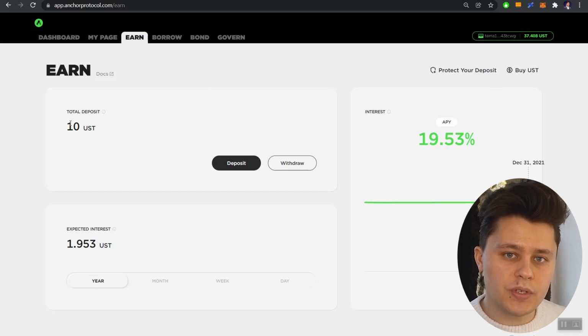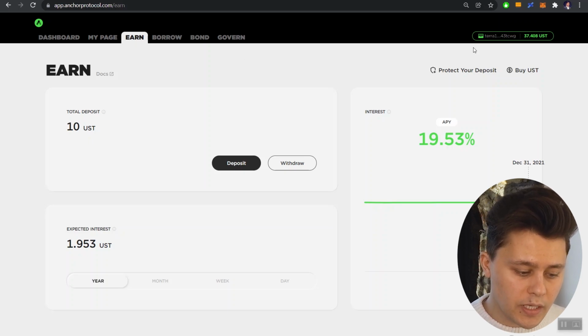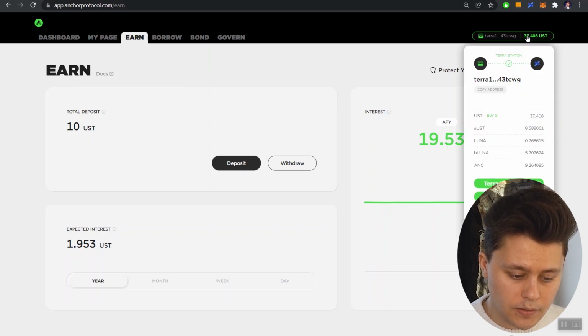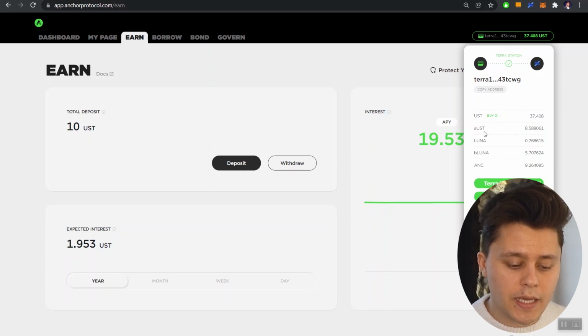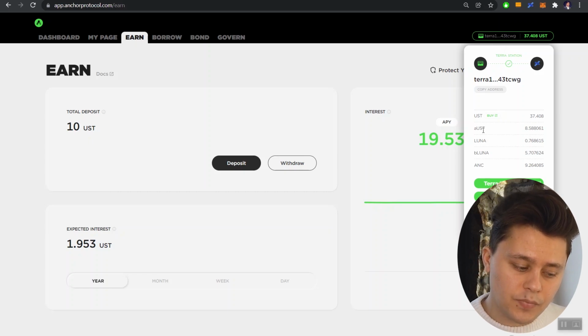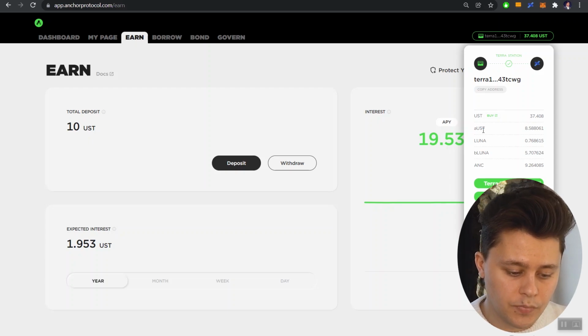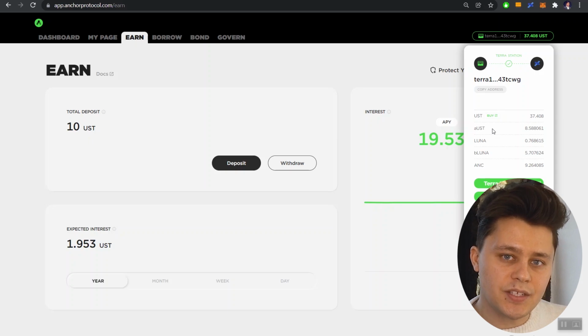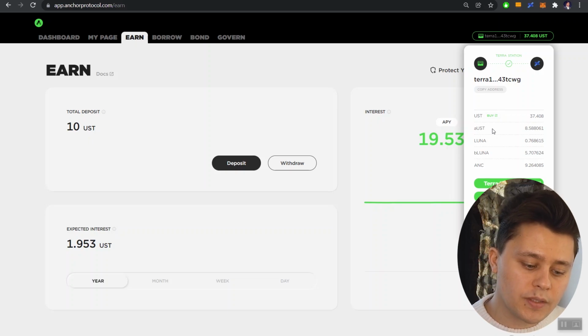Now, when you have your UST deposited, you will not be seeing your UST growing. Instead, what ends up happening is after you deposit, if you check your wallet, which by the way, you should connect your wallet to Anchor first if you want to do anything with Anchor, you will now see that I actually own aUST. Think of aUST as the receipt that you receive in return for depositing UST on Anchor. Now, the way it works on Anchor is that aUST appreciates against UST every 6 minutes. Every 6 minutes, you earn that much more interest. And the way that interest is recorded is by appreciating aUST against UST.